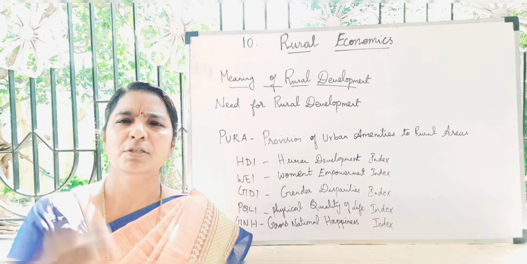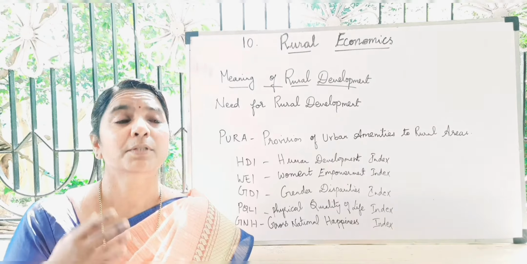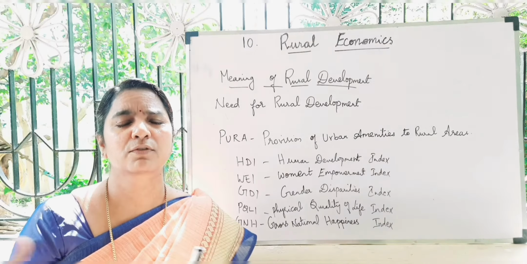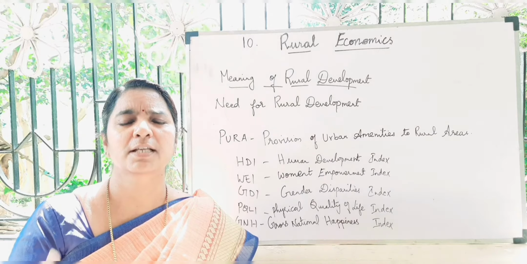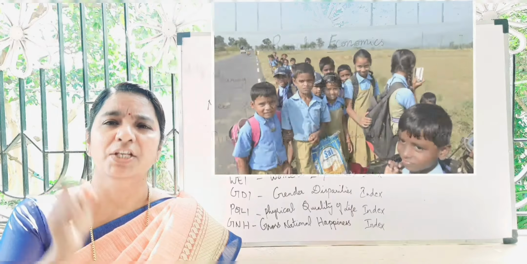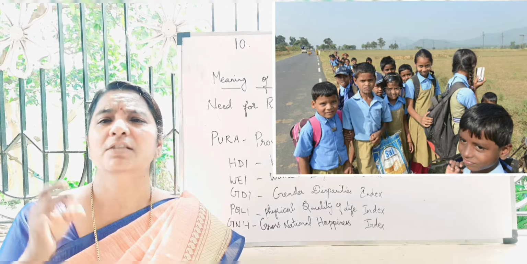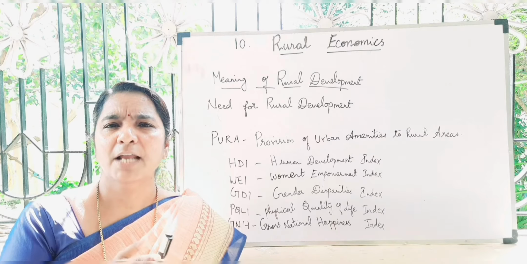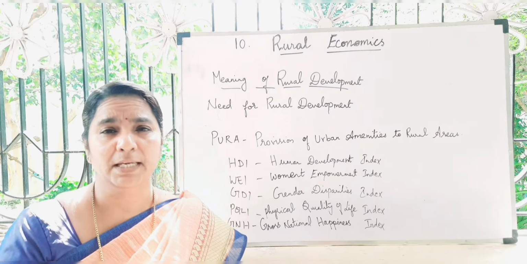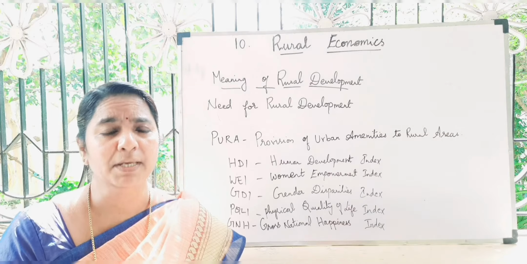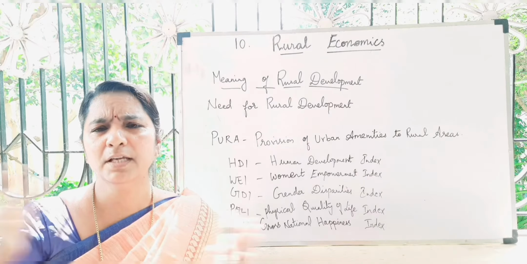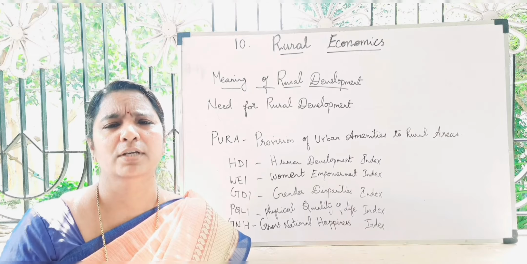So the rural economy supports urban people by supplying drinking water, milk, food, raw materials, fruits, vegetables, and day-to-day needs. Whatever is there, it comes from the rural people only. Improvement in education, health, and sanitation in villages can help solve the problems of begging, rag picking, and roadside slums in urban areas, and the rush in urban areas can also be reduced.